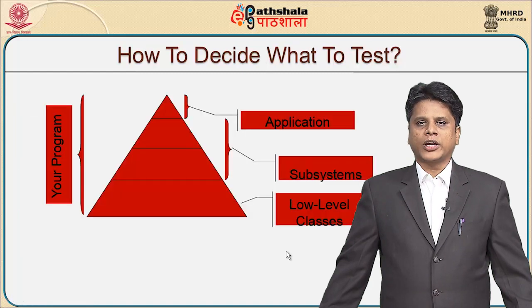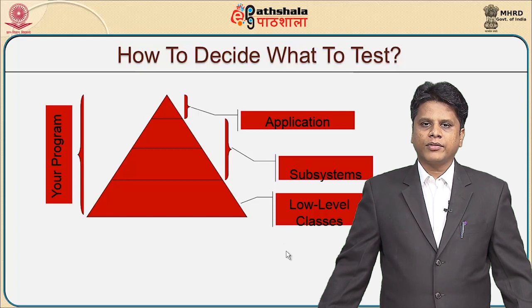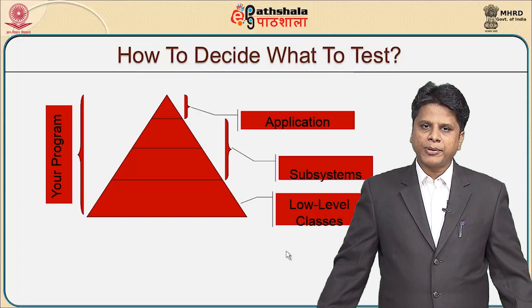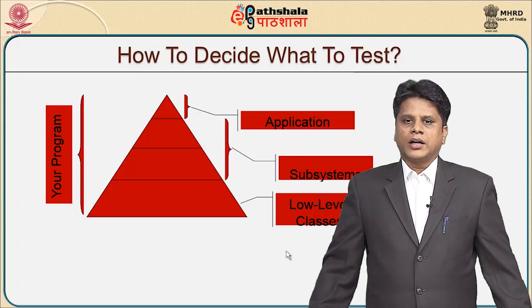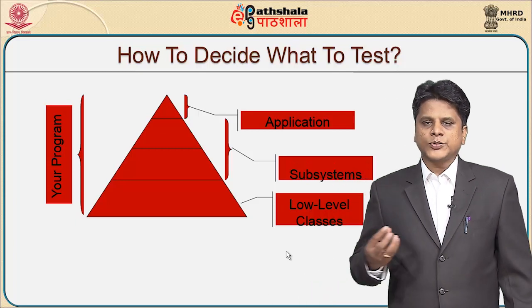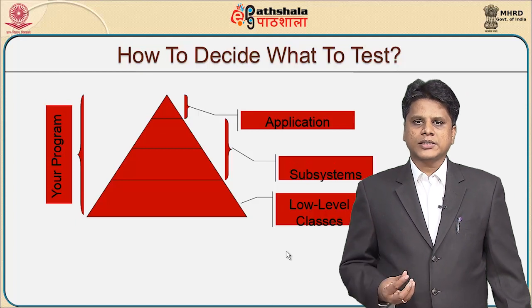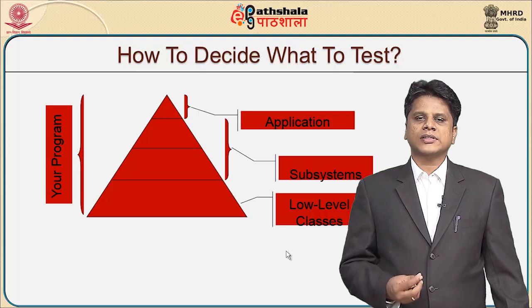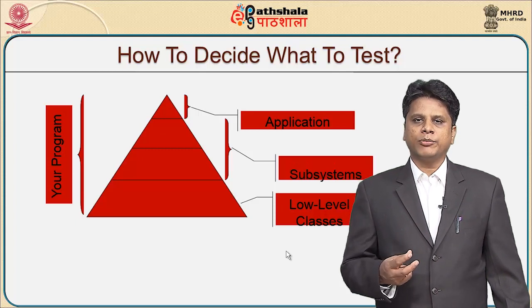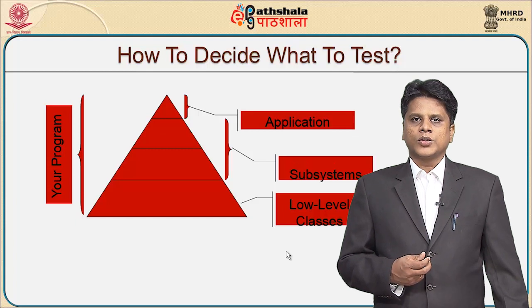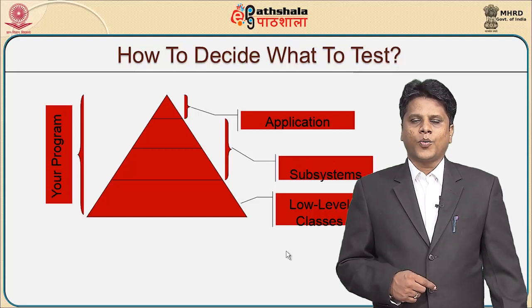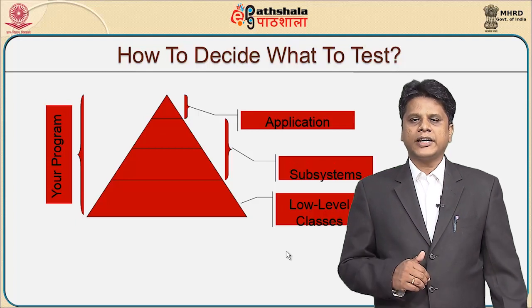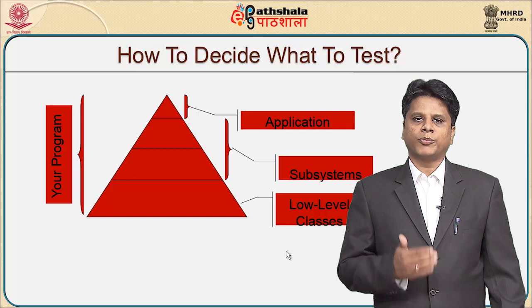When you are given a program, the program will have low level classes, subsystems and applications. The low level classes are supposed to be called units, subsystems will be an integration of certain units, and an application will be a complete system. So, we may have to decide what is to be tested. How to decide on what to test from the program?